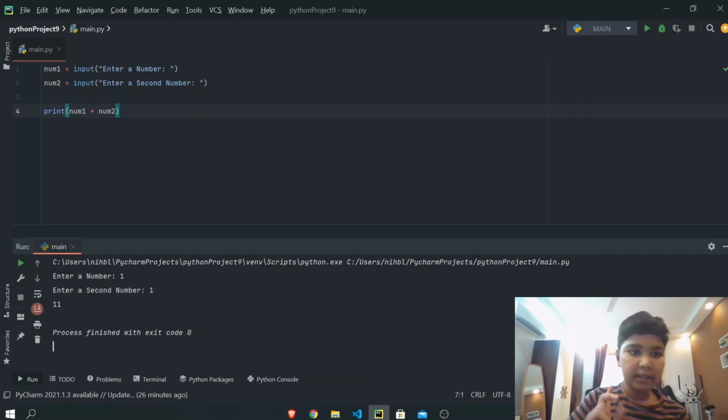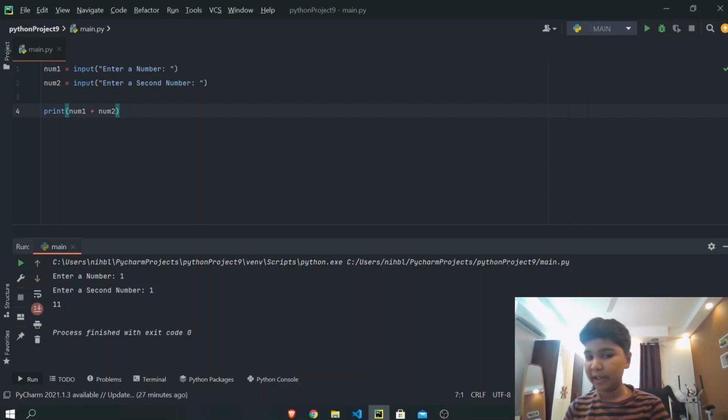Because it thinks num1 is a string variable and num2 is a string variable. So we know what happened last time, when it said hello plus your name, it treats it as a string. That's why it puts it together like 11.